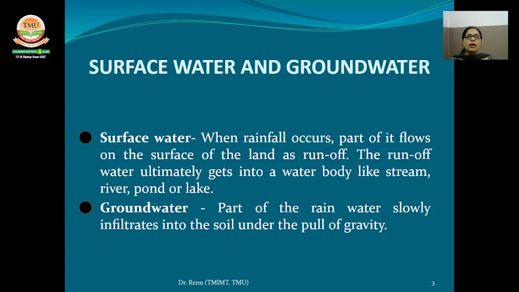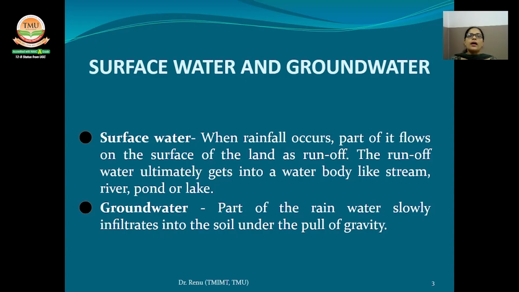When rainfall occurs, part of it flows on the surface of the land as runoff, and the runoff water ultimately gets into a water body like a stream, river, pond or lake. This water is called surface water. And part of the precipitation goes below the ground surface into the soil zone.